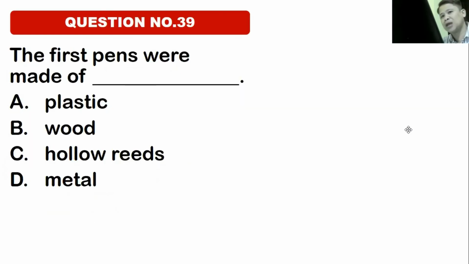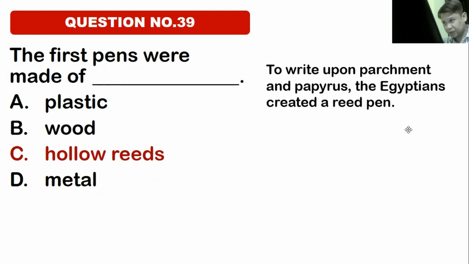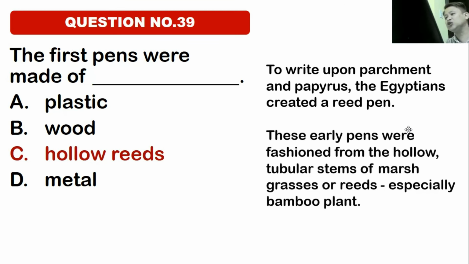39. The first pens were made of A. Plastic, B. Wood, C. Hollow reeds, D. Metal. The correct answer is letter C. Hollow reeds. The first pens were made of hollow reeds. To write upon parchment, the Egyptians created a reed pen. These early pens were fashioned from the hollow tubular stems of marsh grasses or reeds, especially bamboo plant. Okay? Hollow reeds.